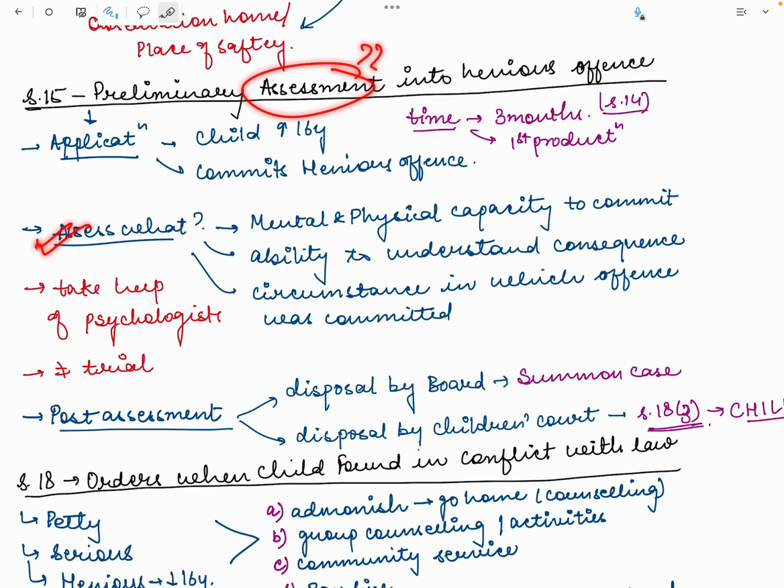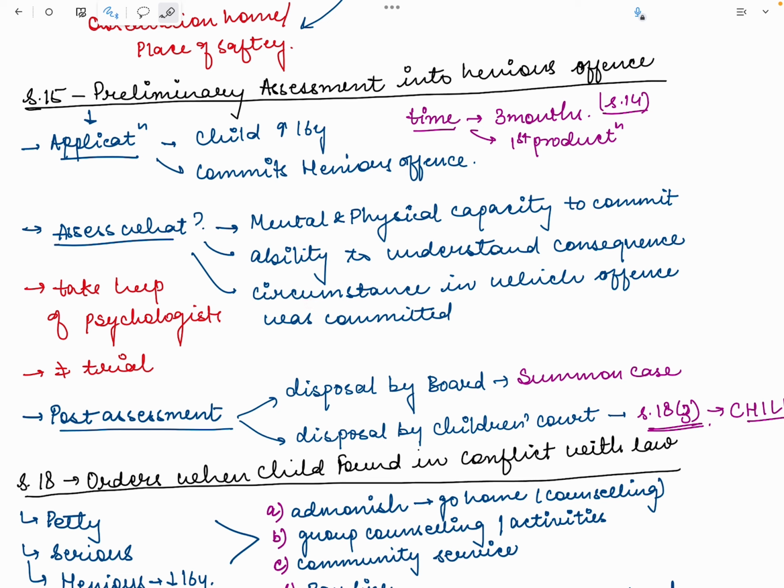The Juvenile Justice Board will assess the mental and physical capacity to commit the offense, and the ability to understand the consequences. So the Board will see whether the child who has committed the offense had the capacity to commit that offense, whether he was understanding the consequences of those offenses, and what were the circumstances in which that heinous offense was committed.